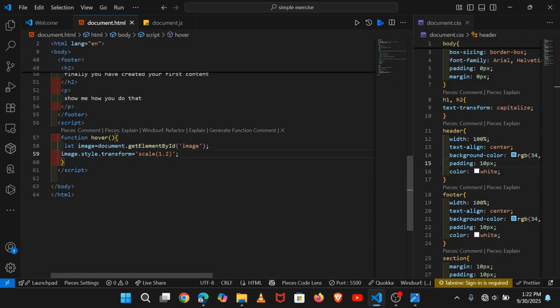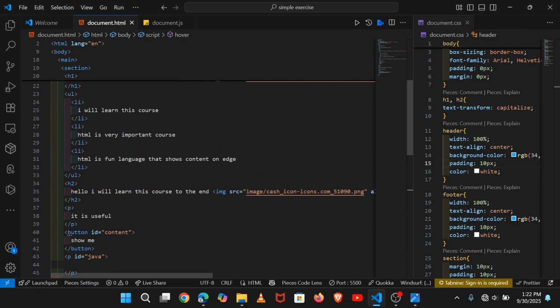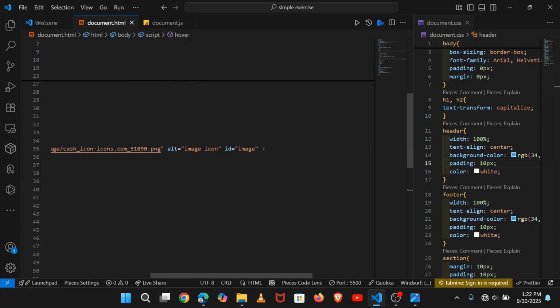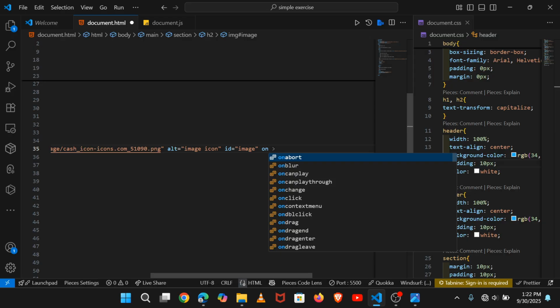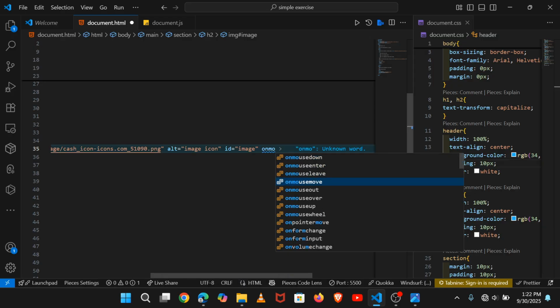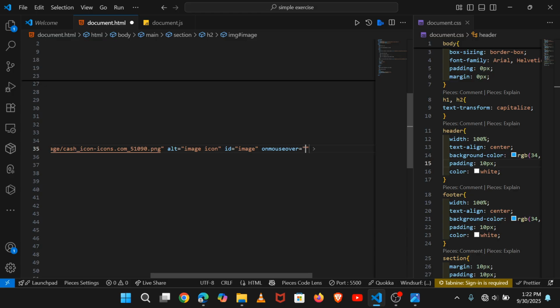And we are going to put the other trigger here, and onmouseover again, we must have the hover like that.